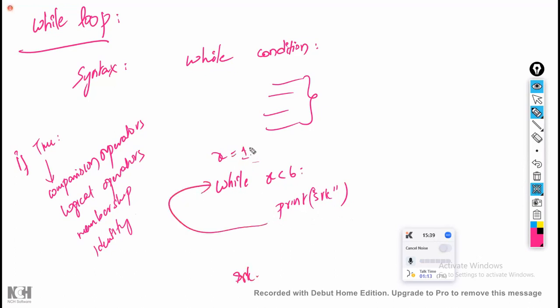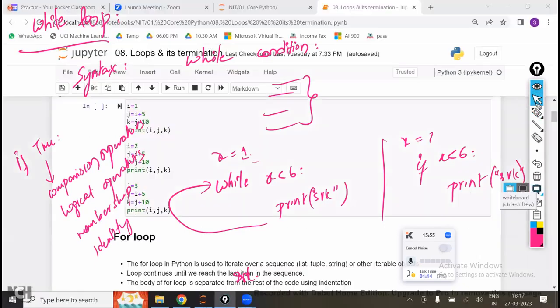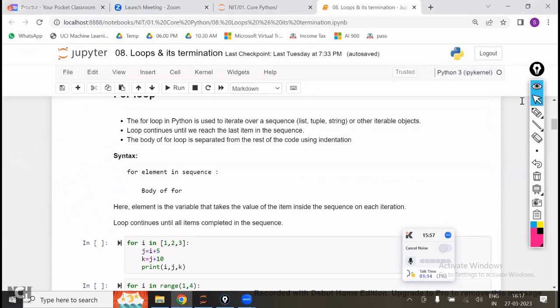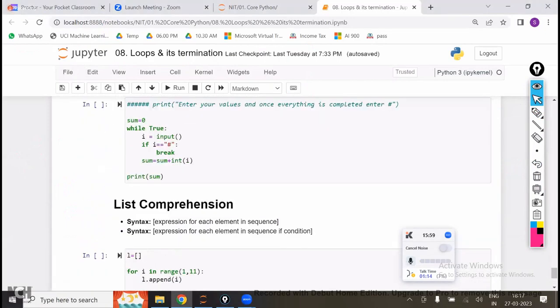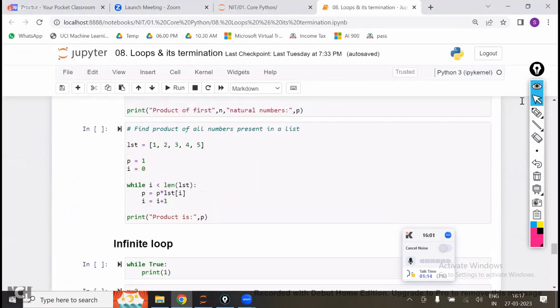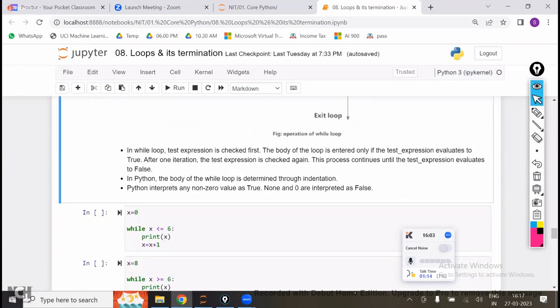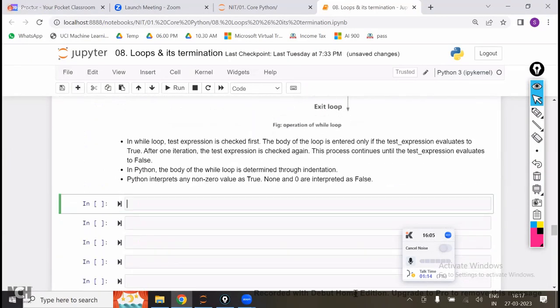Now what is the difference between the if condition and while? If you write the same thing with if and while, what is the difference between these two? Let me explain with code.